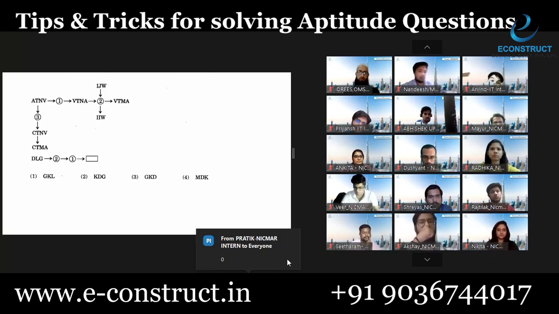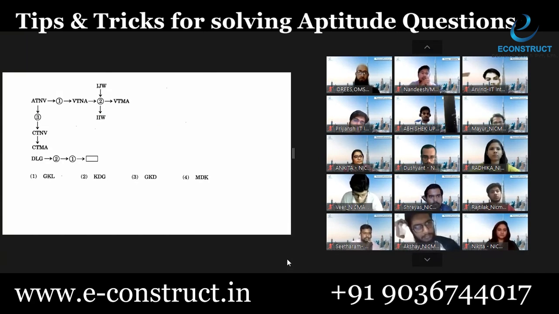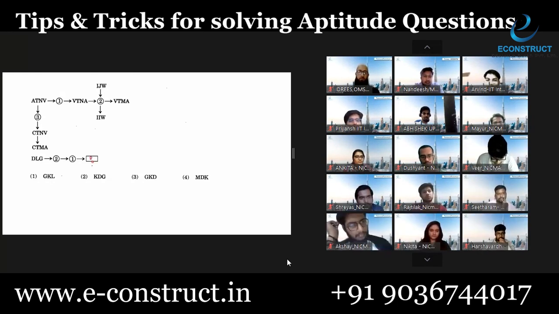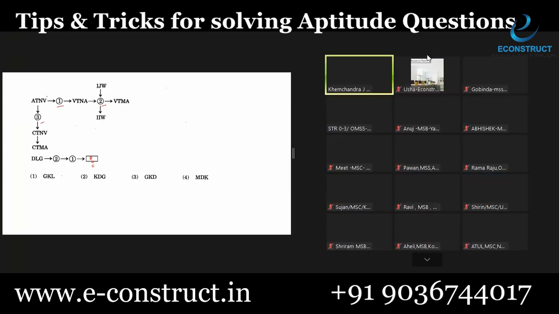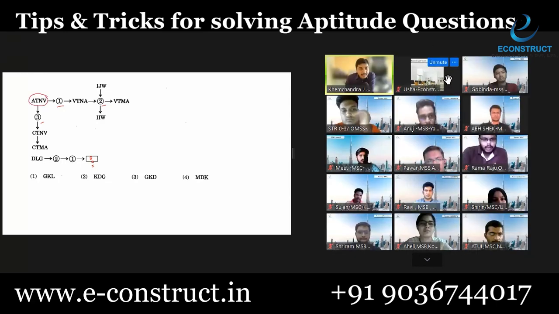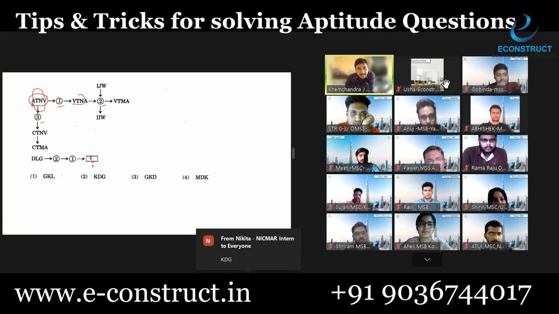Now look at this question. This will check your observation skills. Look at this diagram. We have a set or a group of letters here. These operators 1, 2 and 3 are making some changes in the group of letters. What changes are they doing? Just zoom in and watch very carefully. When I put this group in, the first and last letters get interchanged. Look at the first and last letter. The middle two are as they are.